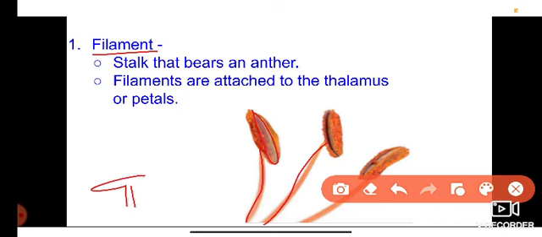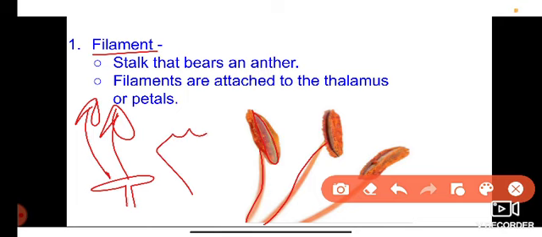This is the pedicel, and the swollen part of the pedicel is called the thalamus of a flower. In some flowers, the filaments are attached to the petals. Those stamens are called epipetalous stamens.